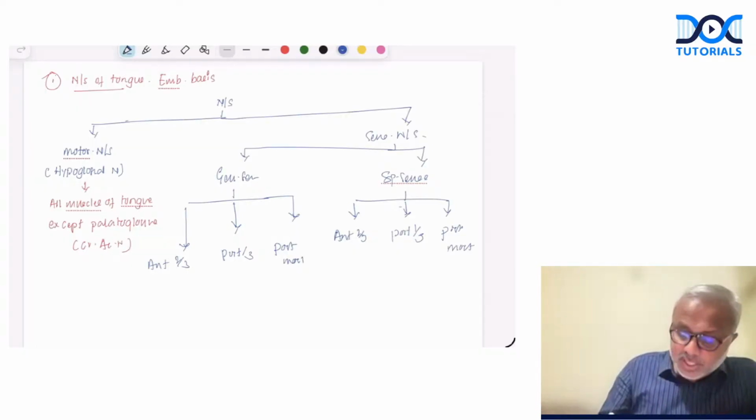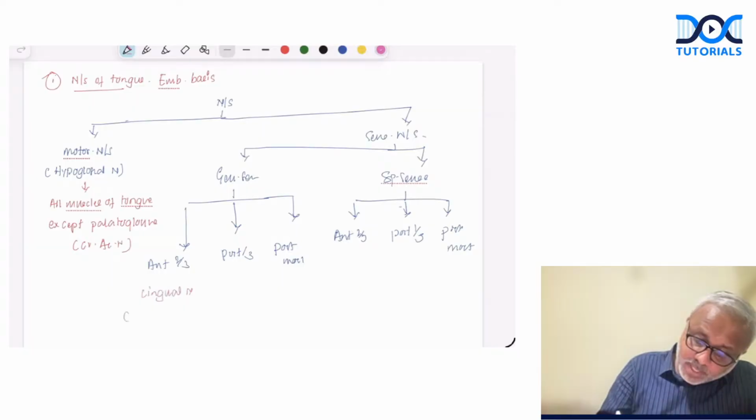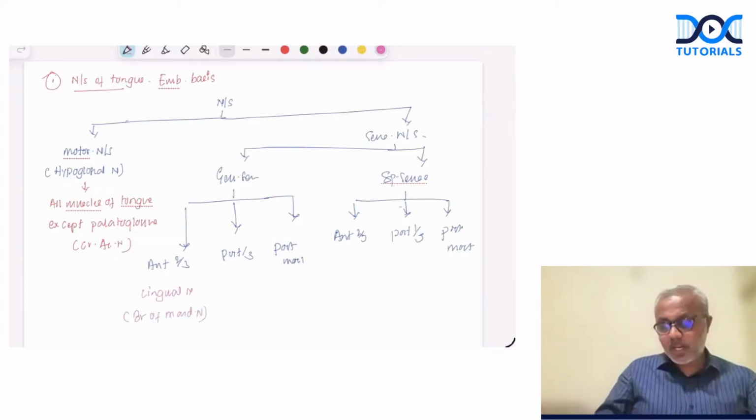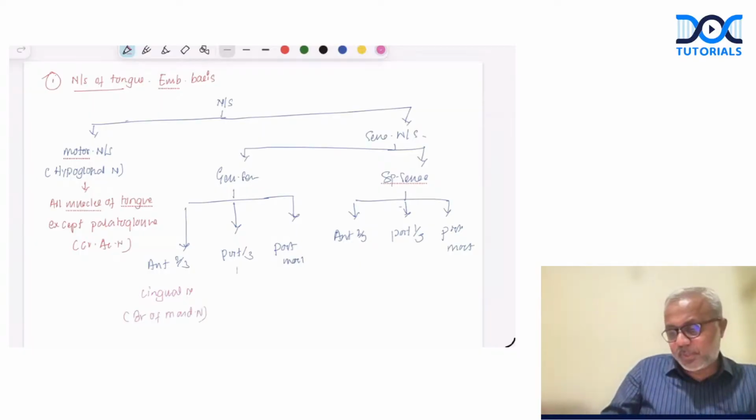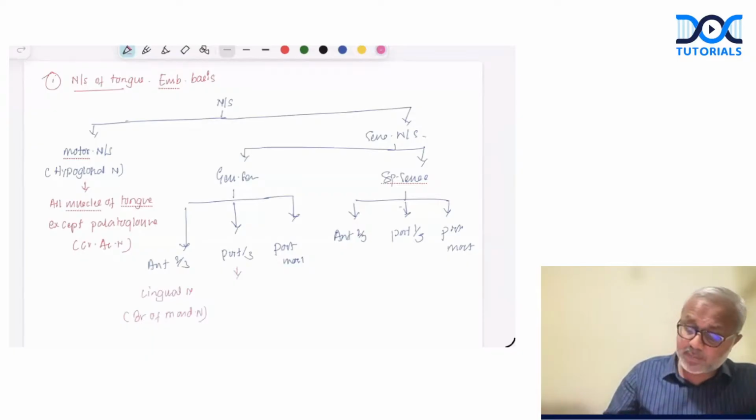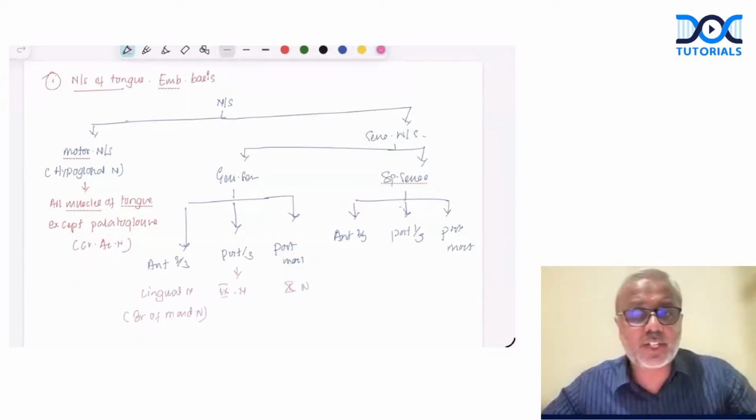For the anterior 2/3, the nerve of general sense is the lingual nerve. Remember, this is a branch of the mandibular nerve. How about the posterior 1/3? Remember, this is innervated by the glossopharyngeal nerve. The posterior-most part is by the vagus nerve. Done. So this is regarding the general sense.